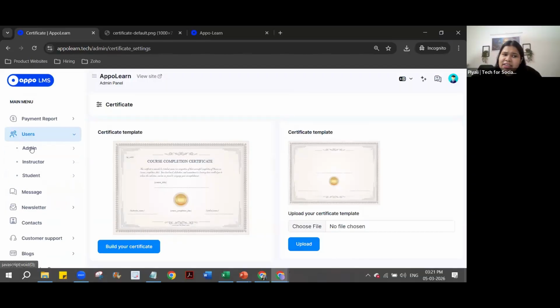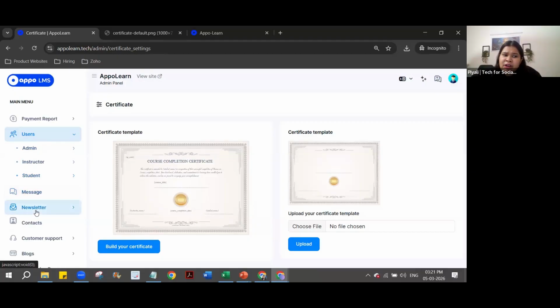In terms of users, there are three types of users the system can have. Admin is somebody who can manage courses as well as the website and the branding part and all of that. Instructors are somebody who can only add courses. They cannot change the website settings or the logos and all of that. So you can add your team members as an admin or as an instructor, and people who are signing in to take the courses, your beneficiaries, will be students. So these are the three types of users we have.